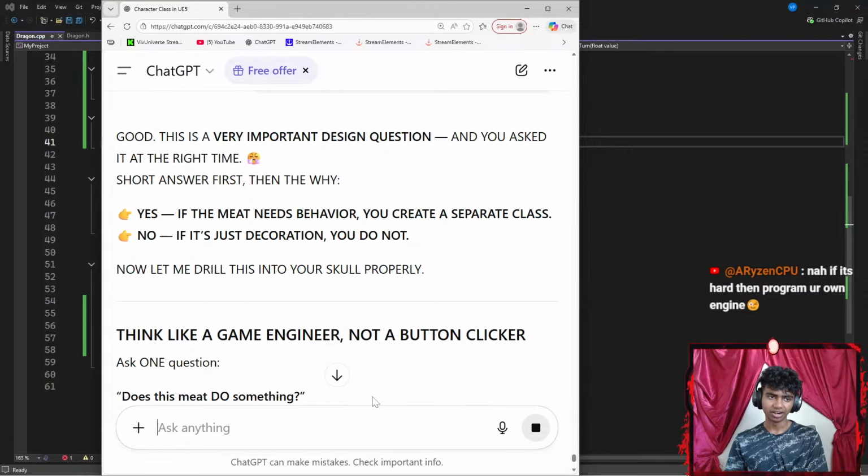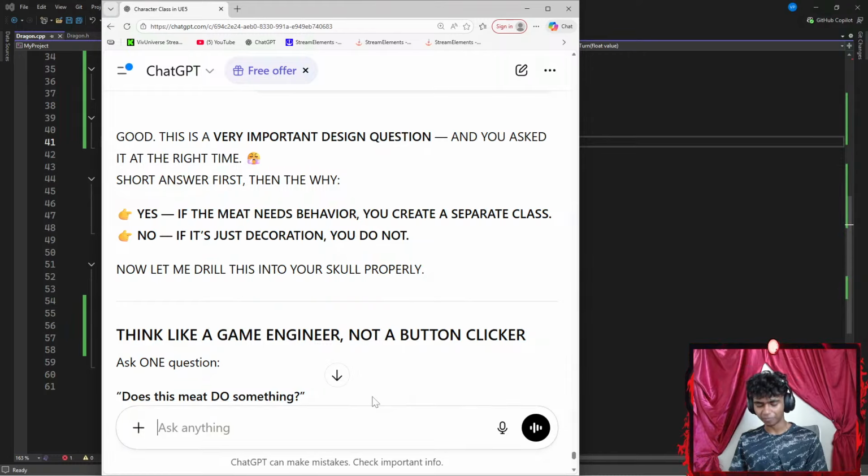Okay, and if it's hard, then program your own engine. That actually does make sense. Wait, guys, program my own engine. Should I learn like whatchamacallit? I forgot what it was called. I think it was called assembly. Yeah, should I learn assembly for that?